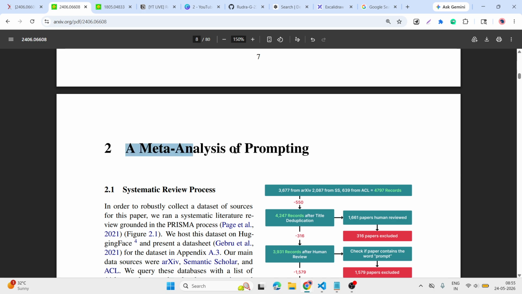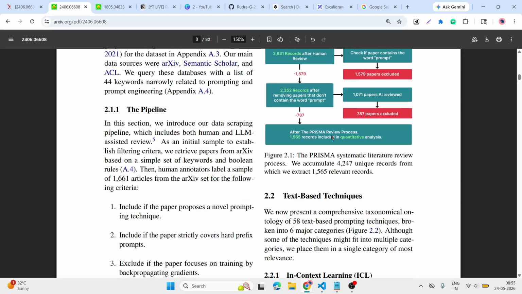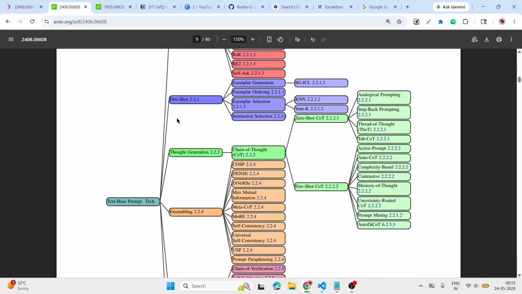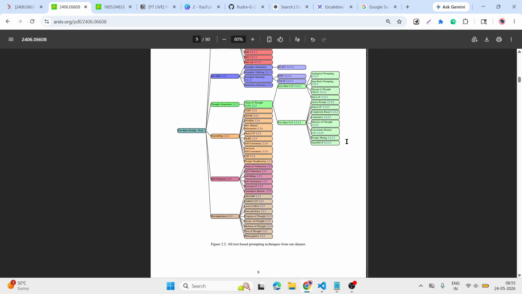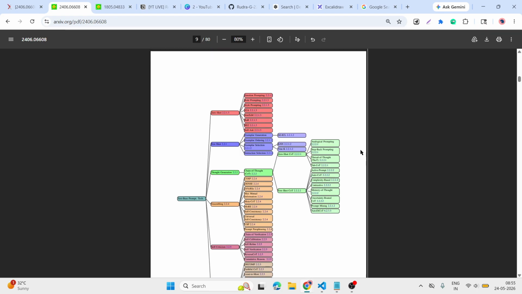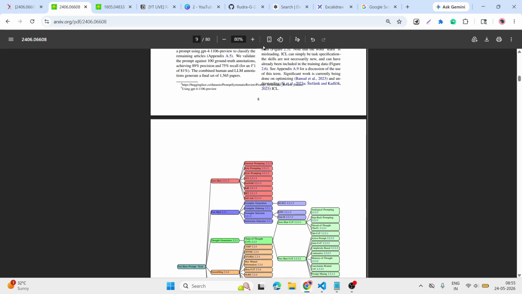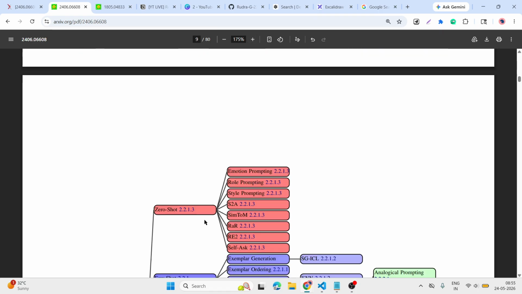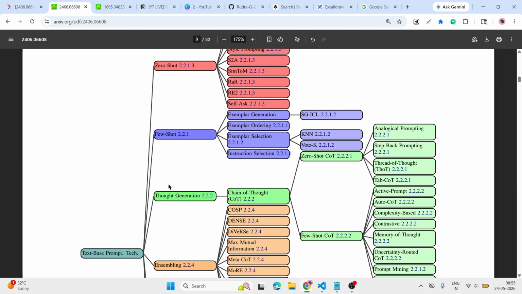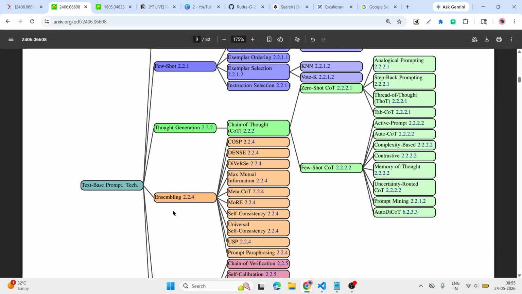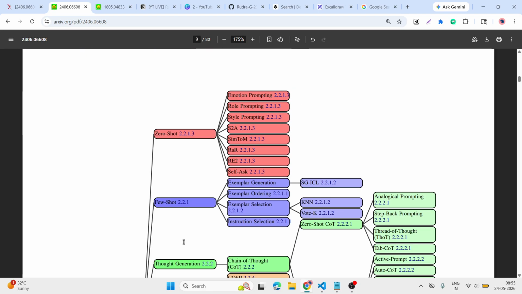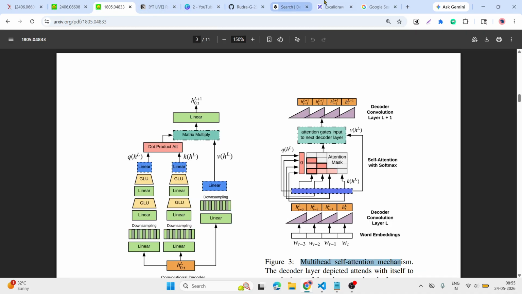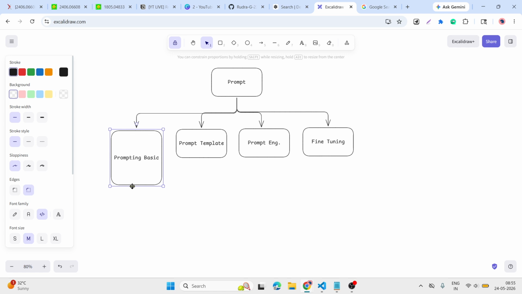In the next video, we are learning a meta-analysis of prompting, a wonderful prompt. If you look at page number 9, this is what we learn. Okay, these various techniques we are learning. Let's go through them one by one: zero-shot, few-shot, thought generation, ensembling, self-criticism and decomposition. Yes, this is everything we are learning. So we covered this basic part.